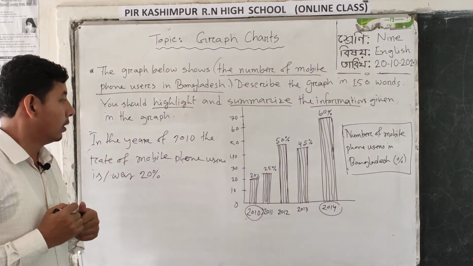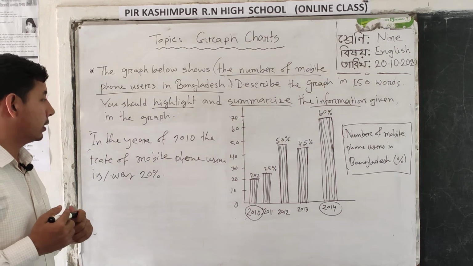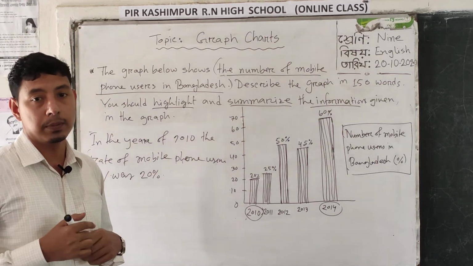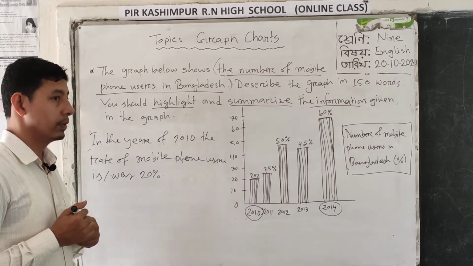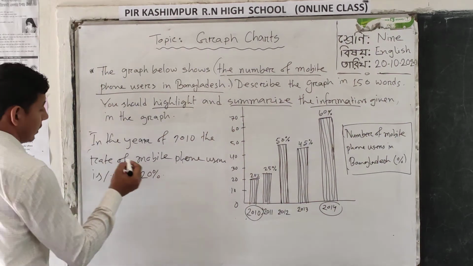Remember it. In the graph, we should describe in present indefinite tense or past indefinite tense.